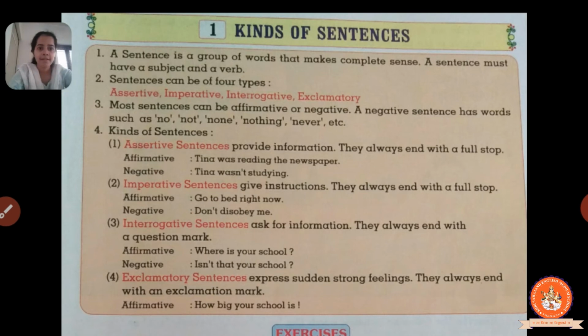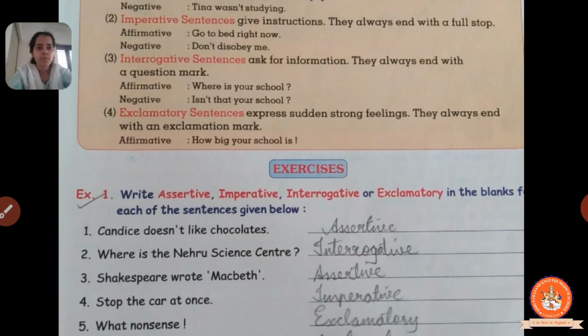So let's see the example over here. How big your school is? This sentence is said with an expression, right? So they have used the exclamation mark at the end of the sentence. You can see over there. So I hope you understood all four types of sentences: assertive, imperative, interrogative, exclamatory, right? So now we will do our exercise over here.